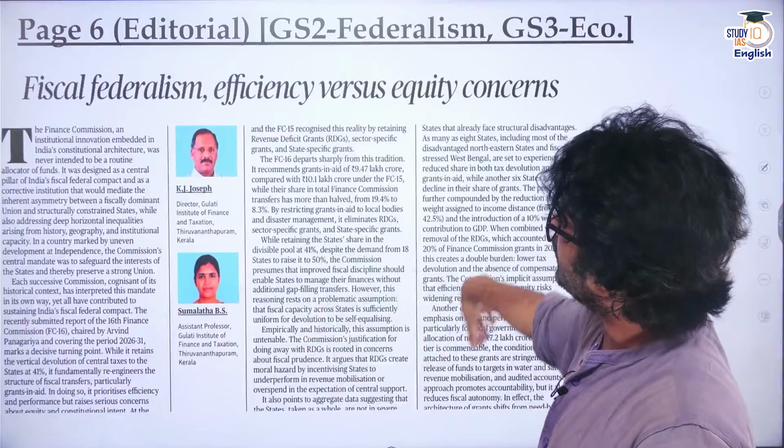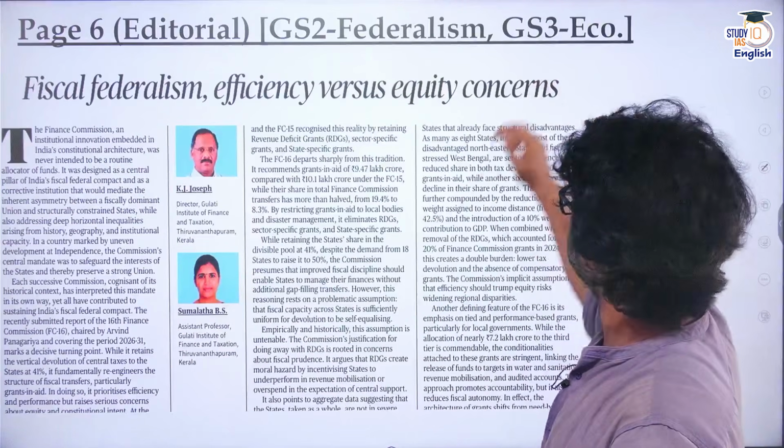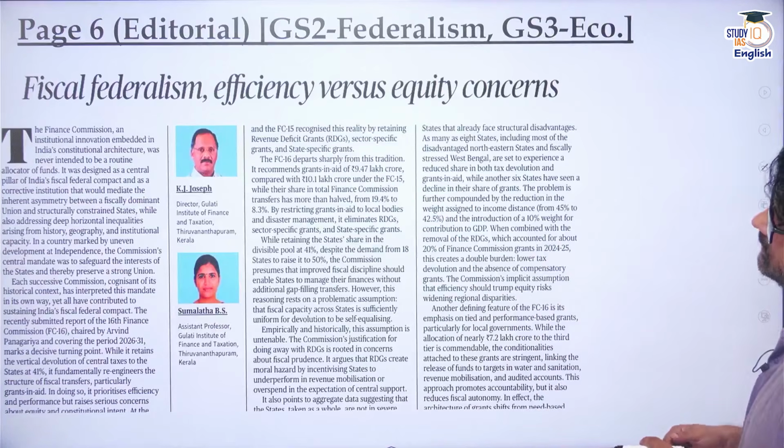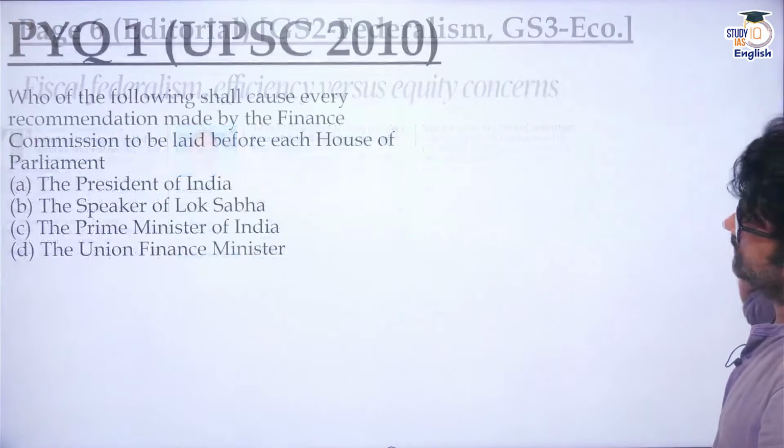This is the article we are talking about, guys. Page 6 editorial, GS2 Federalism, GS3 Economy. Fiscal Federalism, efficiency versus equity concern. So yes, let's see some questions.